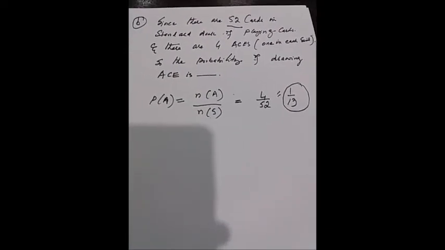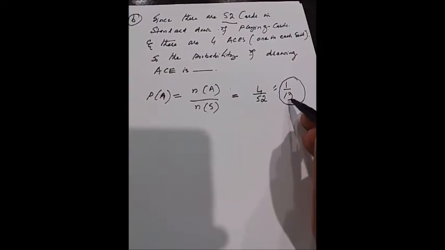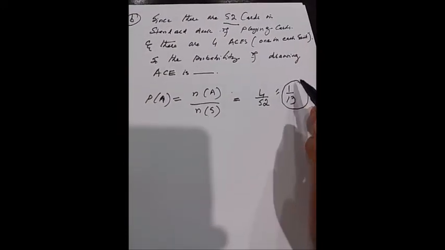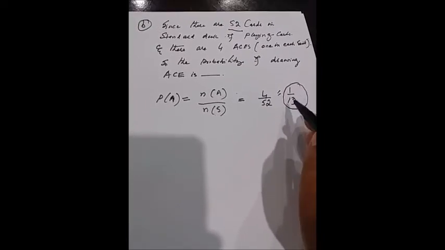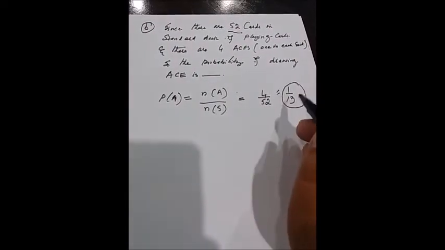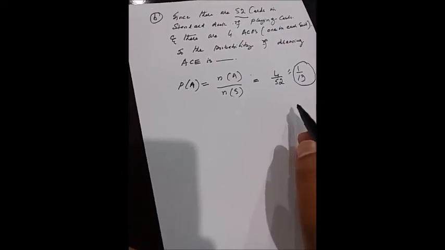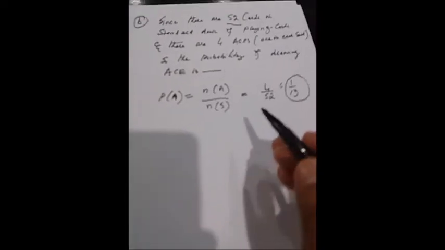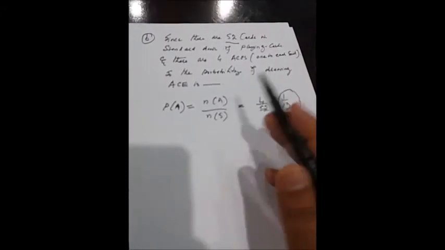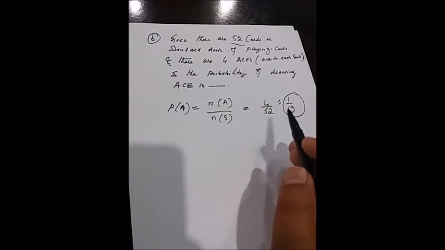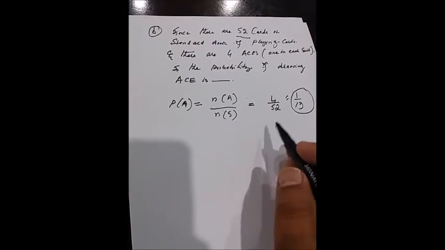Which means every 13 cards in each suit contain 1 ace. So the probability of getting an ace is 1 divided by 13. Why? Because 13 cards are contained in a suit. So every suit contains 13 cards, and every 13 cards contain 1 ace.